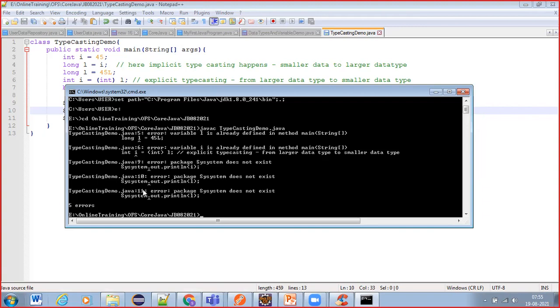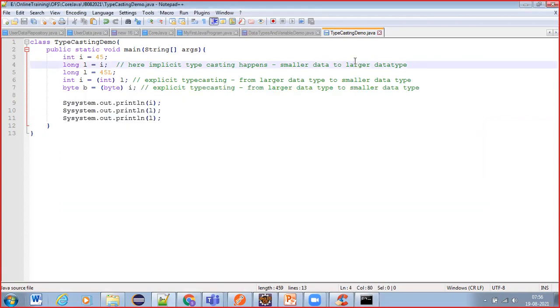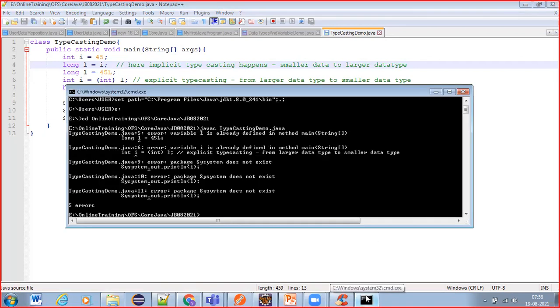See, so many errors have come, but don't worry. There might be 100 errors. No need to worry. Our Java compiler will give you clear information about what went wrong in your code, including your program name, file name, and the line numbers. It will give it clearly. So if you read these error messages, you can resolve the error easily. But without looking at these error messages, don't simply jump into your code and look for what is wrong. Don't try to find the error by yourself. Try to take the help of your compiler.